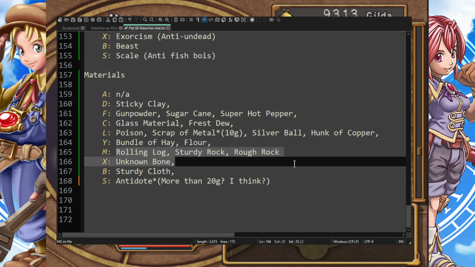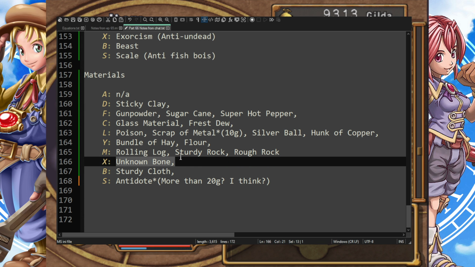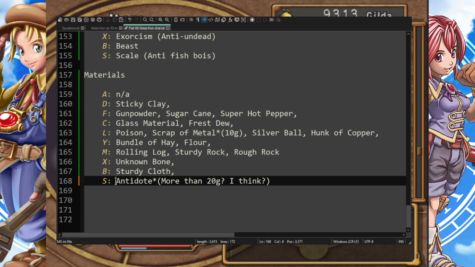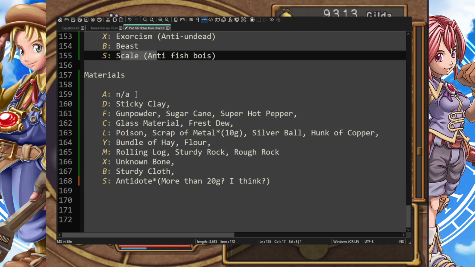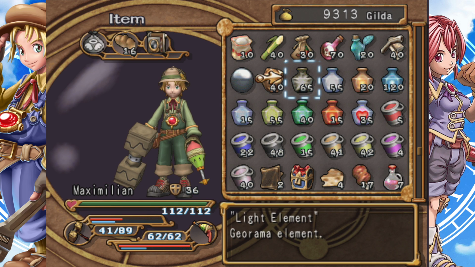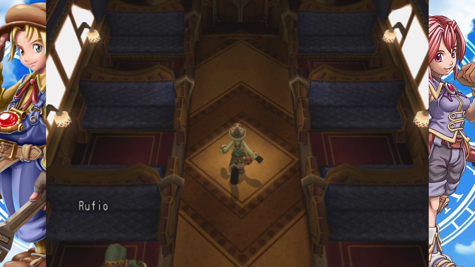And then we're moving on to Smash. So as you'd expect, it's all the rocks, and Rolling Log, because it smashes through the ground, sure. So that's easy to get. Exorcism, as you would expect. Unknown Bone. Sturdy Cloth for Beast. Again, these are all building materials. This is great. I was getting worried. I was like, oh, what are we going to get for scale, right? Or anti-fish stuff. Well, it turns out that Antidote is all we need for that. So we can get that probably from Dr. Dell. So let's just go confirm these things.